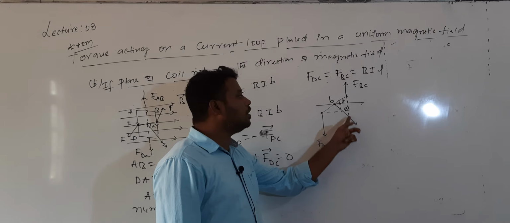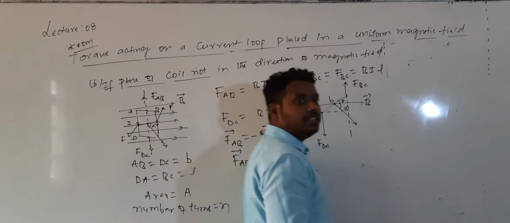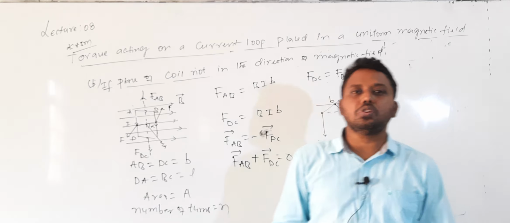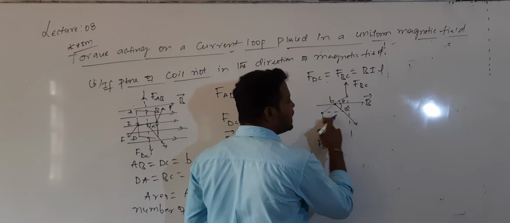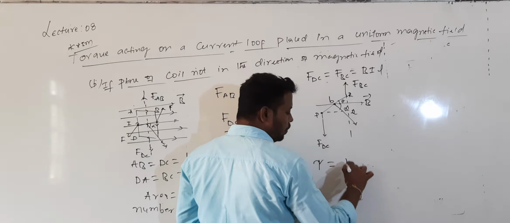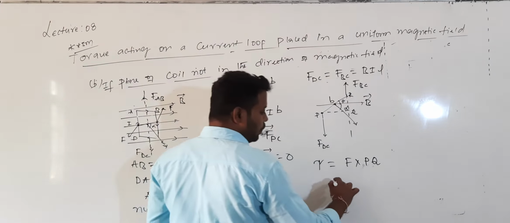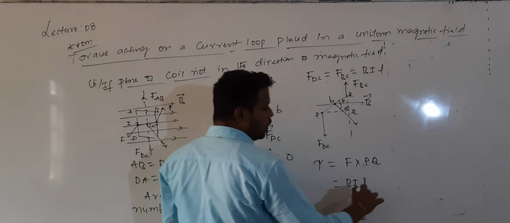Alpha is the angle the normal drawn to the plane of the coil makes with the B bar, and theta is the angle made by the plane of the coil with the B bar. From the geometry we can show this. Now, I want to calculate this perpendicular distance. If I call this point P, this Q and this R, then torque is given by force into the perpendicular distance between these two forces, PQ. So the force value is B into I into L, into the perpendicular distance.